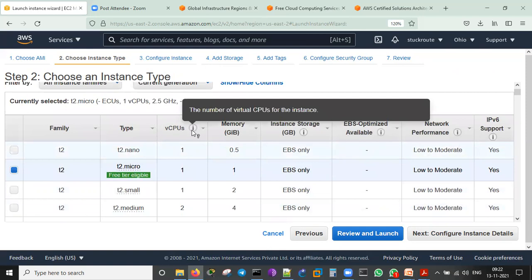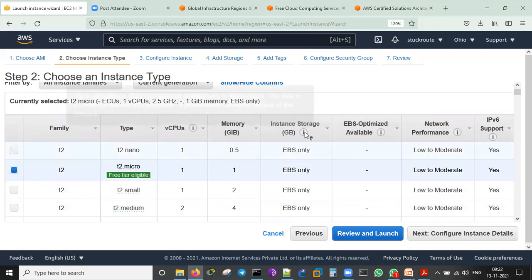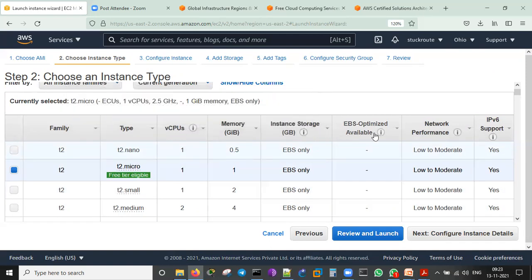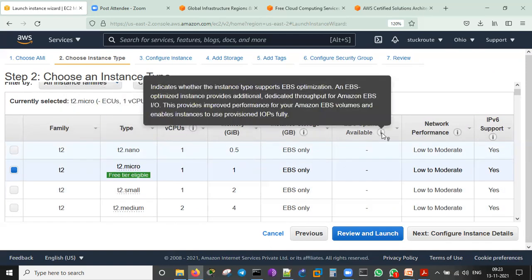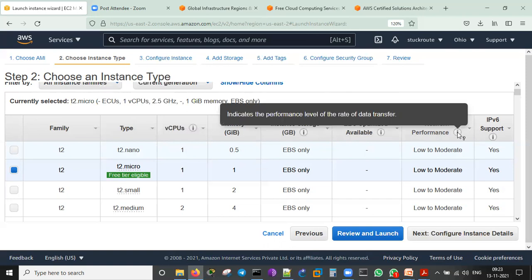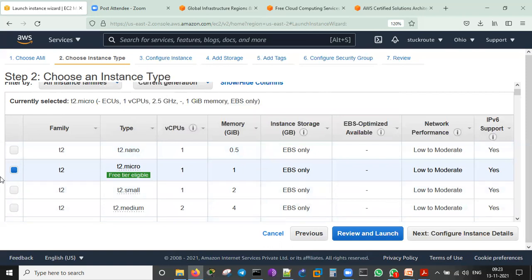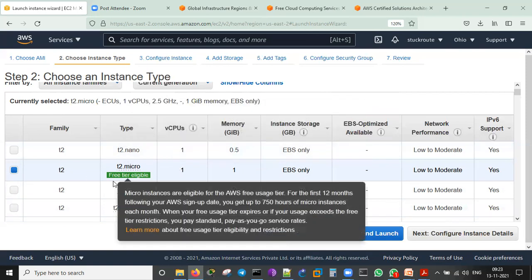Number of virtual CPUs for the instance. Internal storage is the storage that goes with it. EBS optimized is not available here. Network performance is shown like that. IPv6 support is also there. It is already selected because I am using the free tier. It's saying free tier eligible.